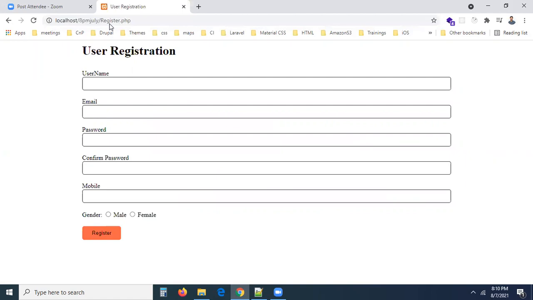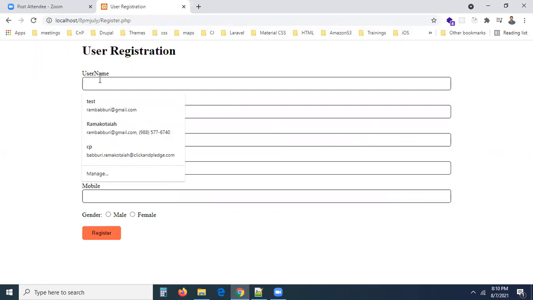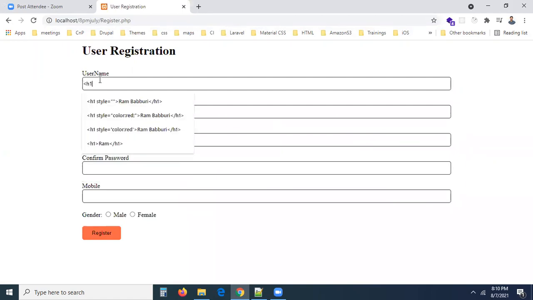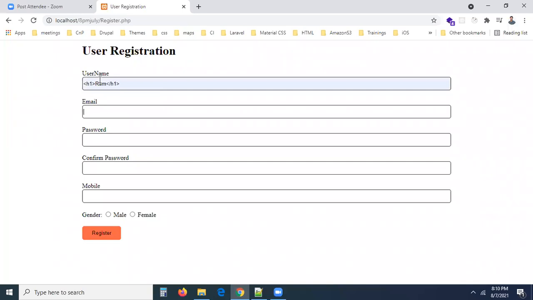Can you see this name field? Can I enter the name like this, h1 tag open, h1 tag close? Do you want me to enter like this? Sometimes you enter some spaces here before and after. Do you want me to proceed like this? Sometimes we may have single quotes and double quotes here, maybe sometimes you will take them.